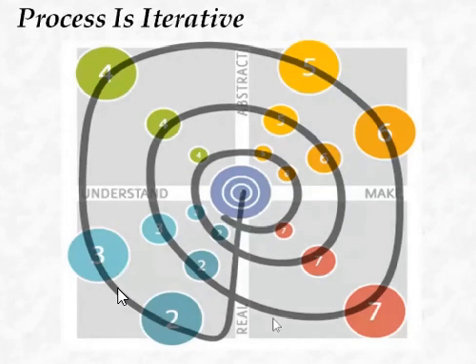So as I said, the design innovation process is also iterative. It requires many cycles through the process, and often there are cycles within cycles, rather than a direct sequential path.